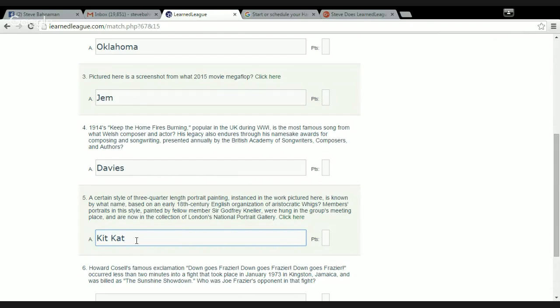I've heard of the Kit Kat Club before as this kind of English organization of upper class Tories, I guess. Wigs? No, Whigs. Whigs aren't Tories. Whigs. And that's really the only reason I know this. Yeah, there's such a thing. It's that three-quarter length Kit Kat portrait. There you go.